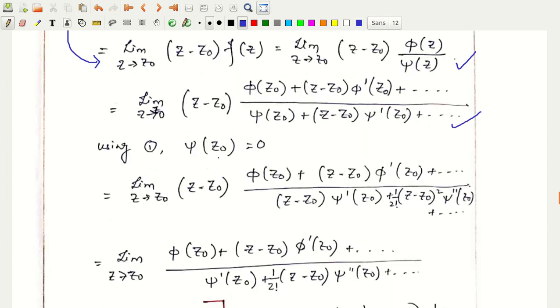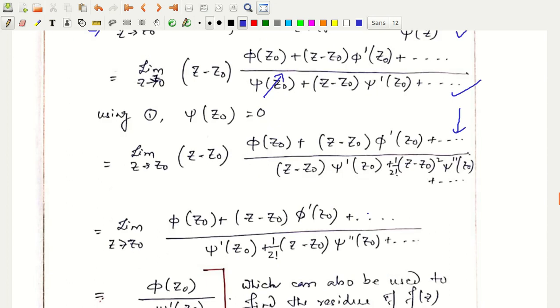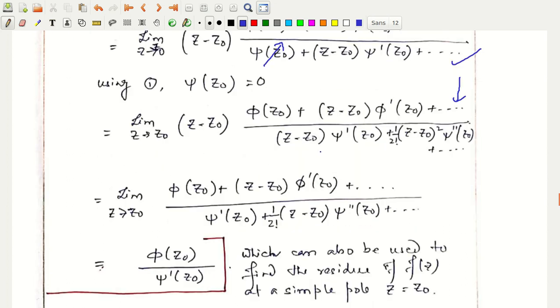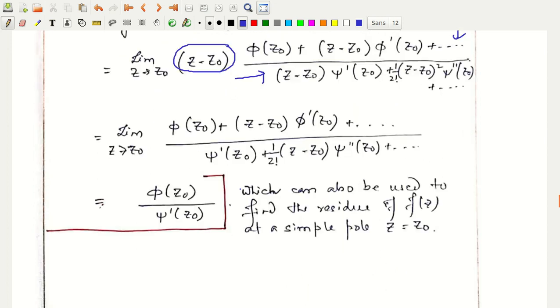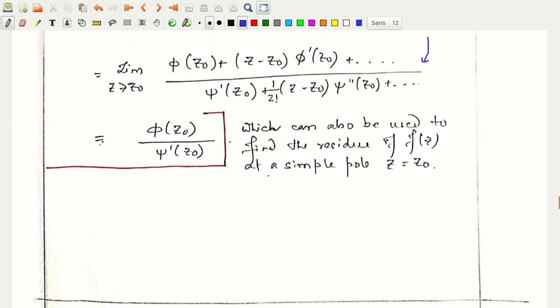Now what is psi at z0? Psi at z0 equals 0, because it has a term z minus z0 in it. So I put psi of z0 equal to 0 here and arrive at this expression. Now all the terms in the denominator have one factor z minus z0 in it. So that cancels with this z minus z0, and we are left with this expression.